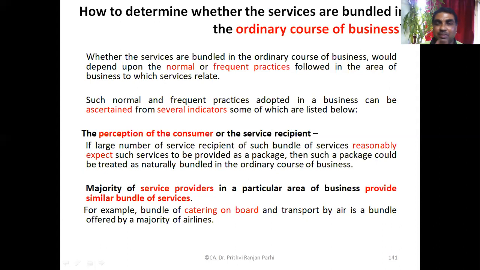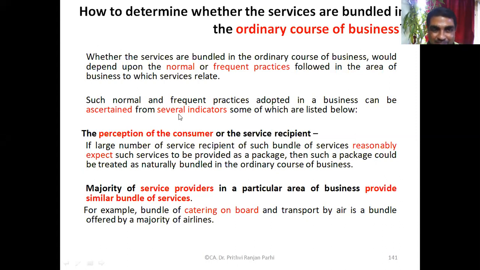Now, as you know, one important concept to find out whether a particular supply is a mixed supply or composite supply is to see whether these supplies are bundled in the ordinary course of business or not. So how to know that they are bundled in the ordinary course of business?